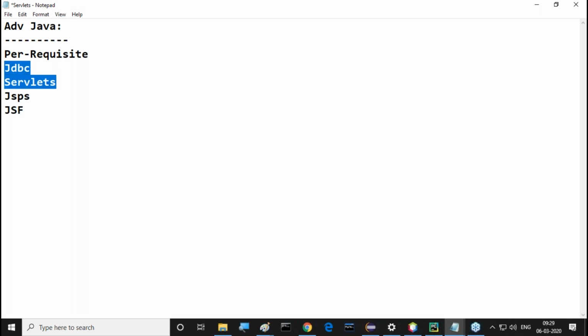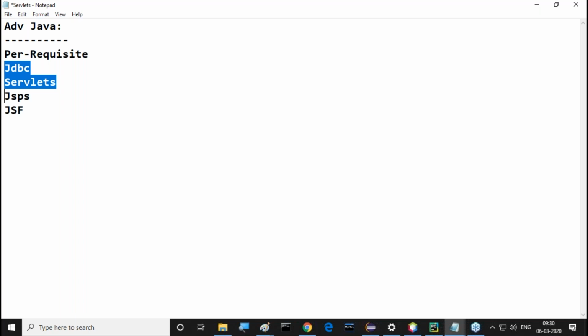Next one is servlets is not at all dependent on JDBC. JDBC is different, servlets are different. JDBC is for database interaction. Servlets is for server-side programming. In application development, frequently, I'm going to interact with the database from servlet application. By the time we are going to cover it, there we are going to have JDBC. But concept wise, servlets are not at all dependent on JDBC. In the applications of servlets, maybe in 1 or 2 situations, we may use JDBC code. That is by providing our explicit codes. That I will discuss anyway.